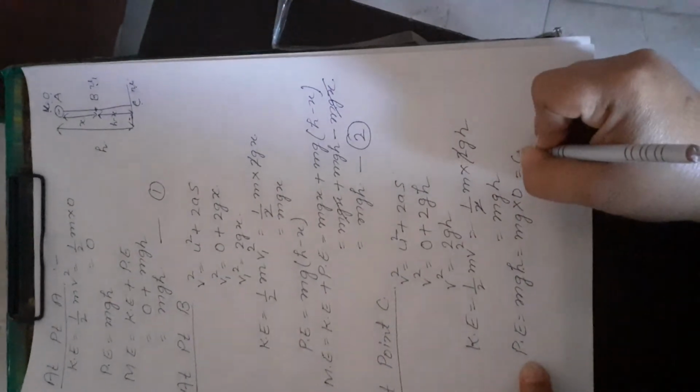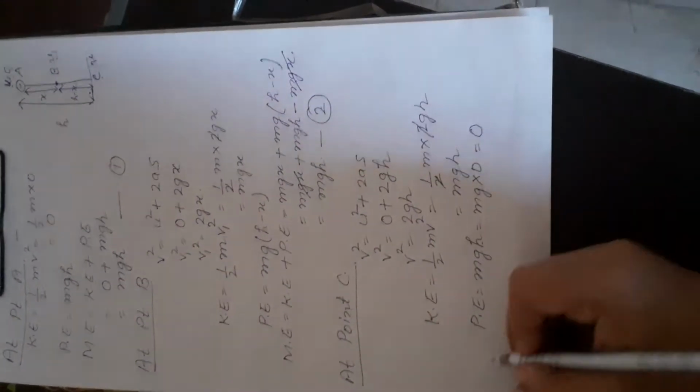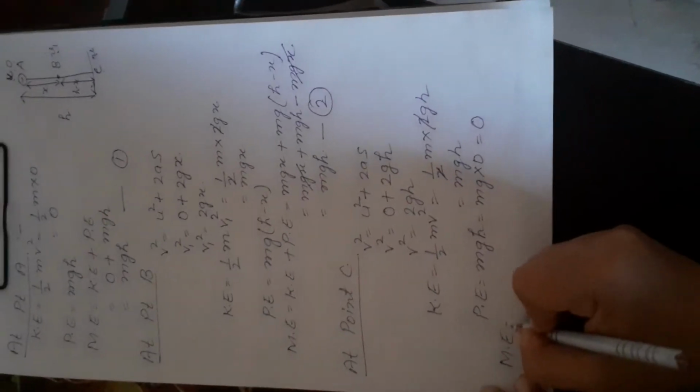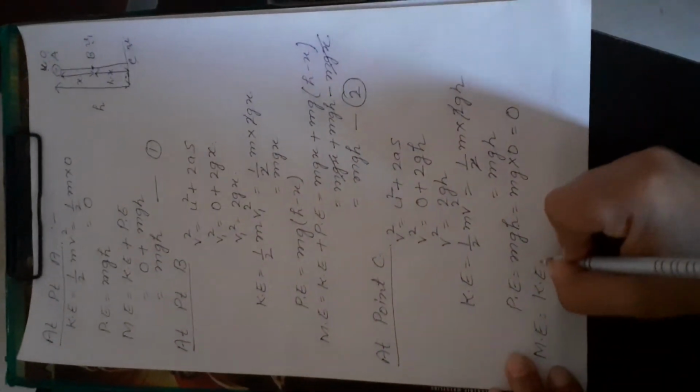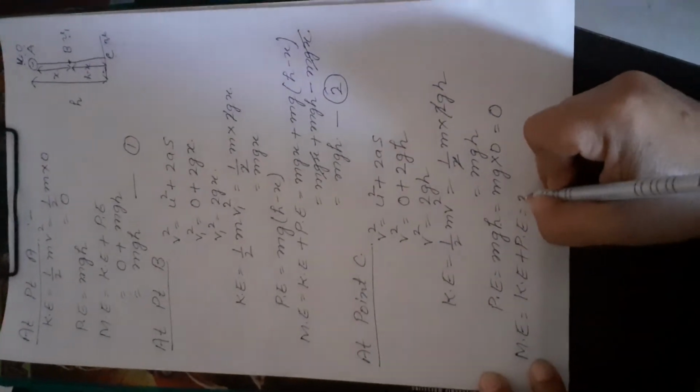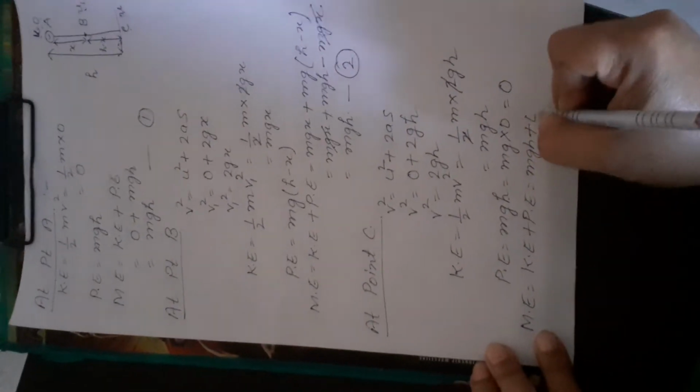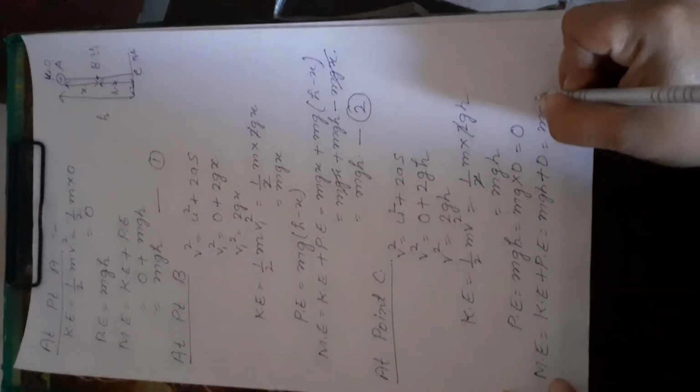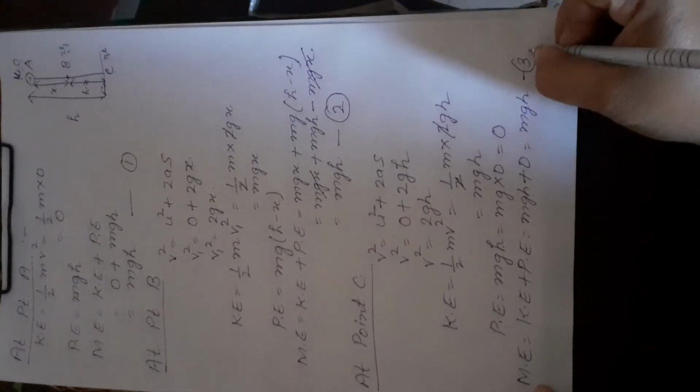So the whole quantity will become 0. Again find out the mechanical energy. It is the sum of kinetic energy plus potential energy. So it will be mgh plus 0 is equal to mgh. Let it be equation number 3.